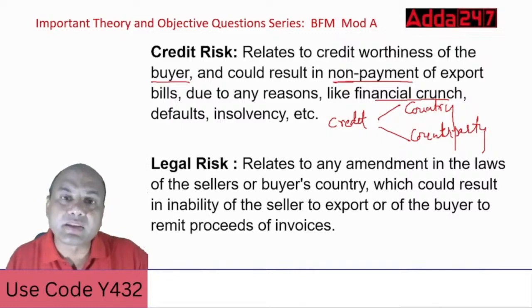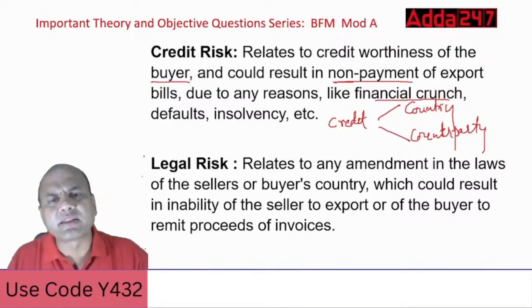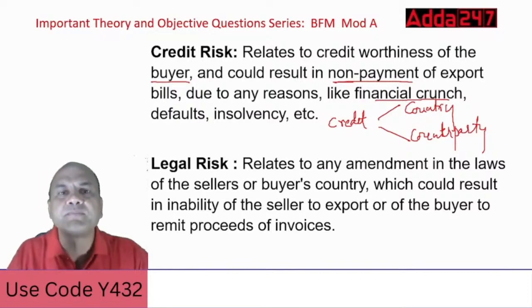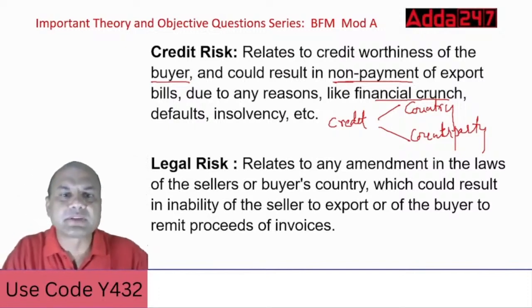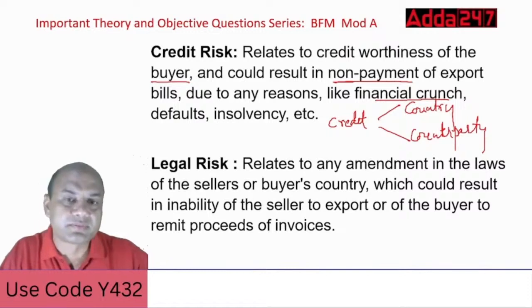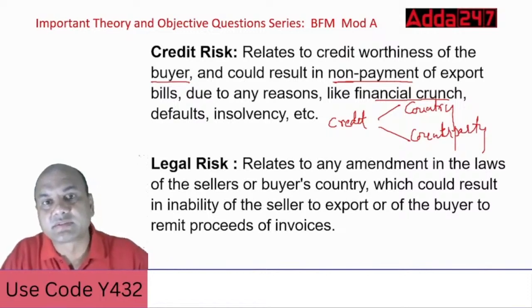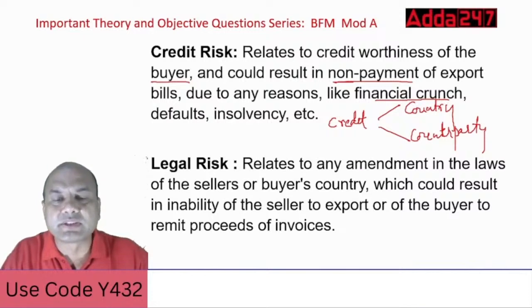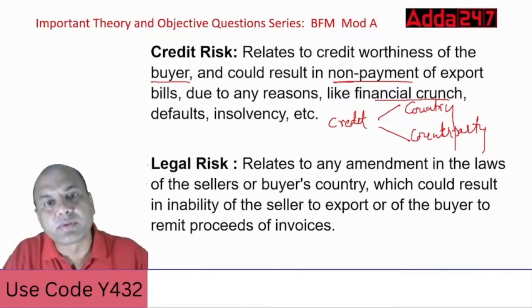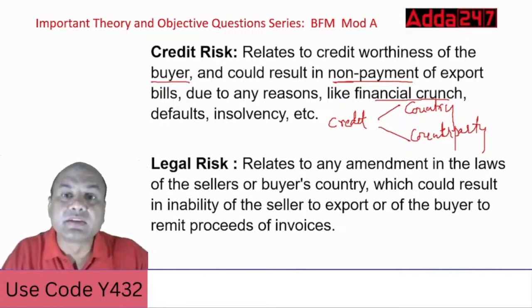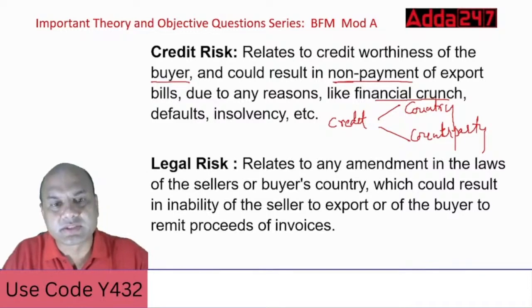Even if your party is well off, that is, if that party is ready to buy and give you the money, financially that party is good, the transactions are good, everything is okay. But what happens typically is the country goes into default. Then also it's a risk. Because if tomorrow the Taliban government says, no, nothing doing, no foreign exchange will go out of my bank from today, even if your party is good, what will you do? Your payment is blocked, isn't it?